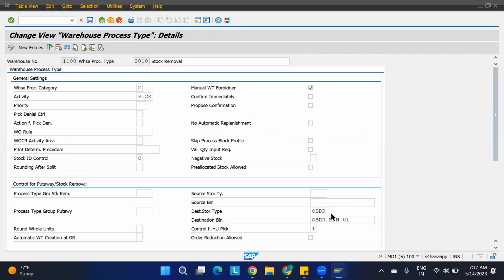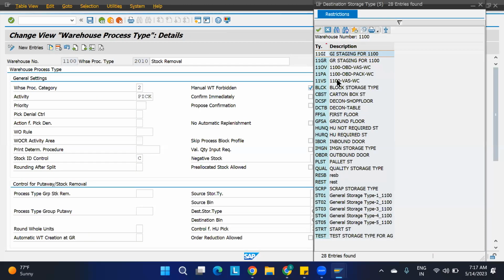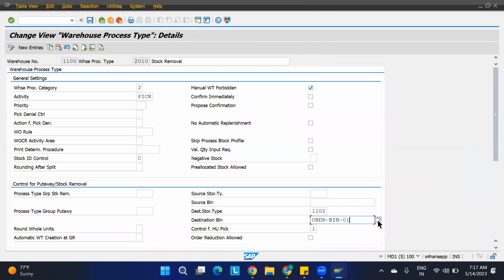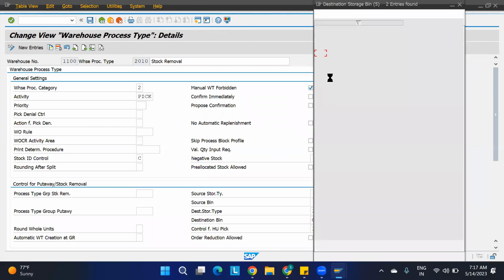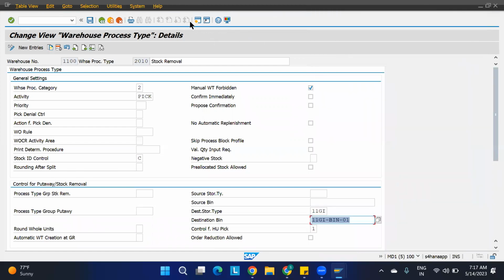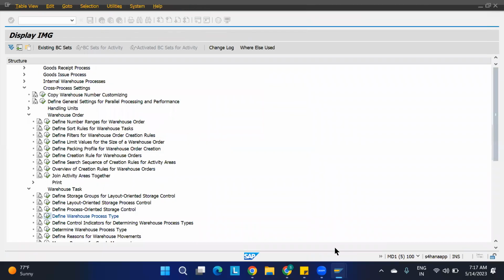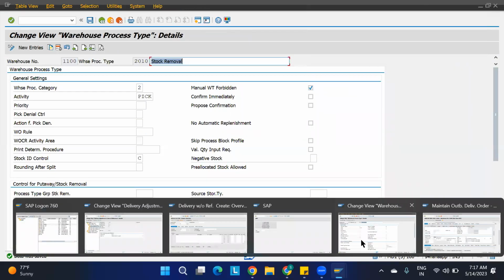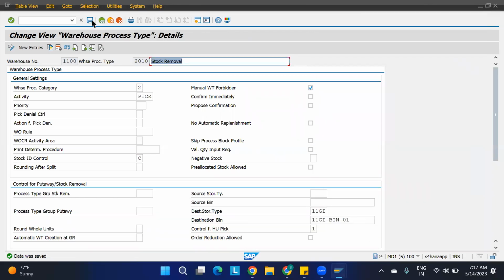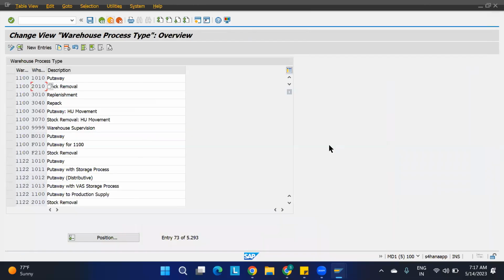Okay, just give the GI zone here. Okay, GI zone 11 GI. This one I am going to provide here. Understanding all these things. Yes. Okay, so I have not taken this into consideration. So everything we are doing it now. Okay, so this is some recap for you, where we have to change all these things.